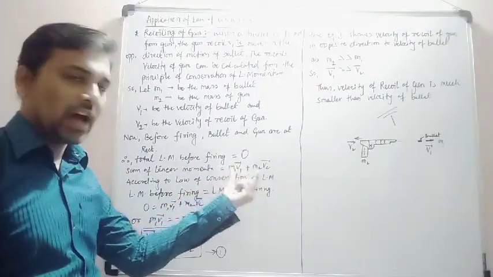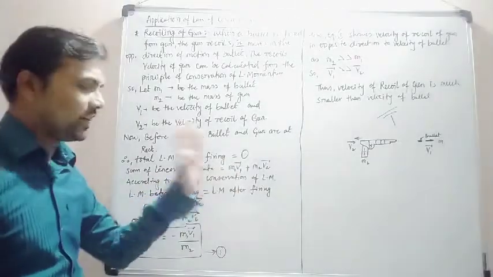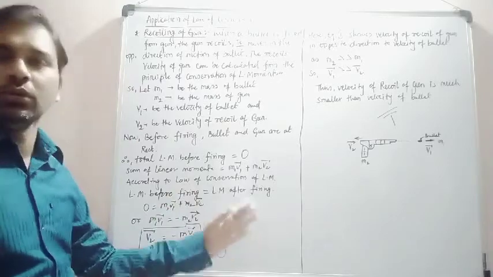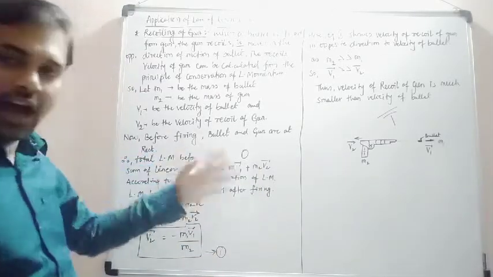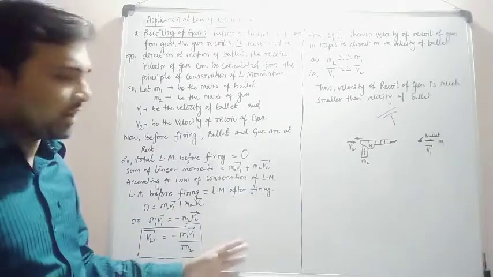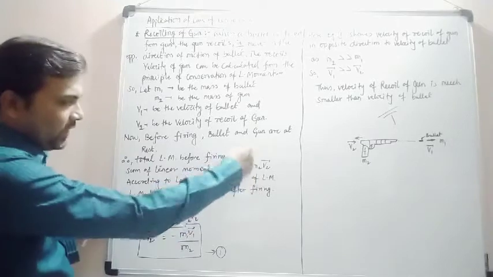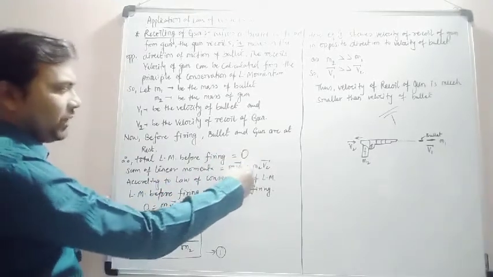According to the law of conservation of linear momentum, the momentum before firing must be equal to that after firing. So we equate these two: zero before firing, and m1 v1 plus m2 v2 after firing.